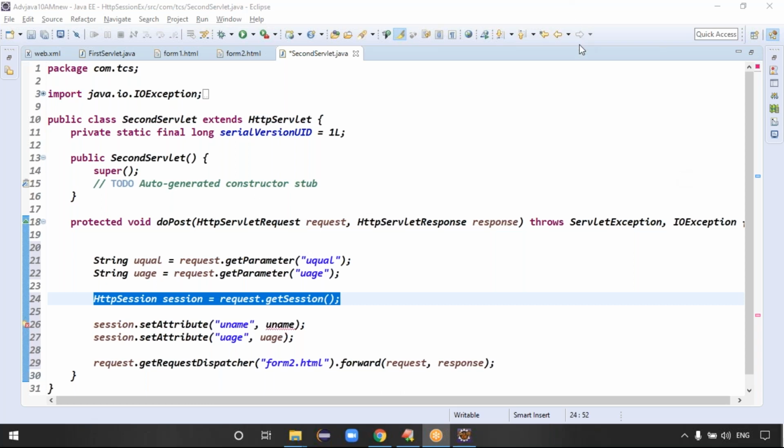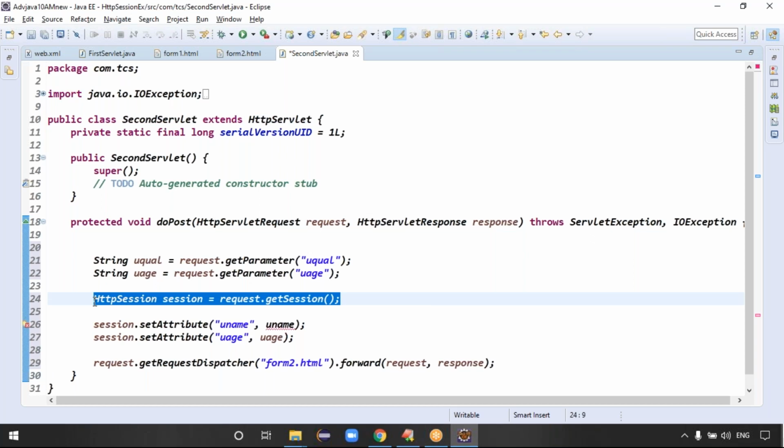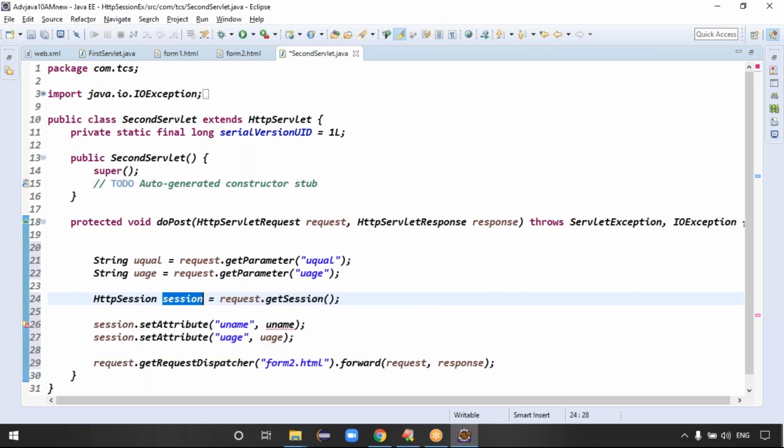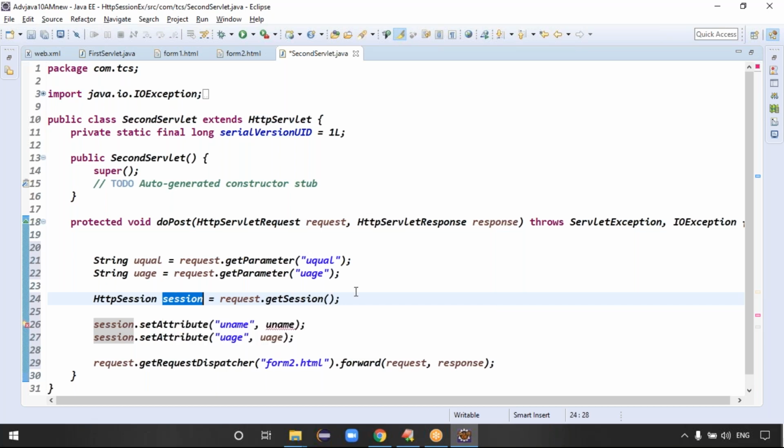Because this is the second request, definitely for this user the session object is available, not available? Available. In this case, we don't have to create the object. This reference variable has to locate the existing object, right? Actually, request.getSession means what happens: if the object is available with this user, the object is located.